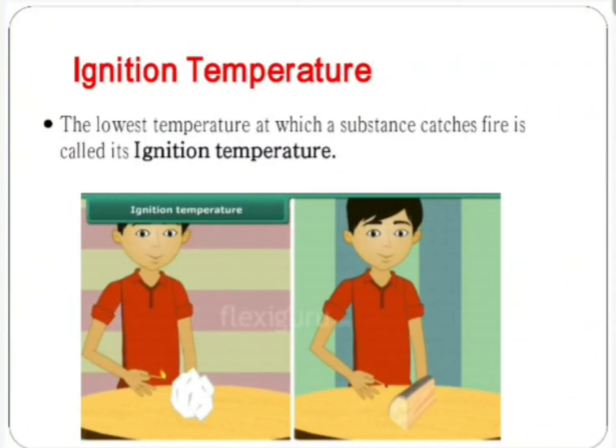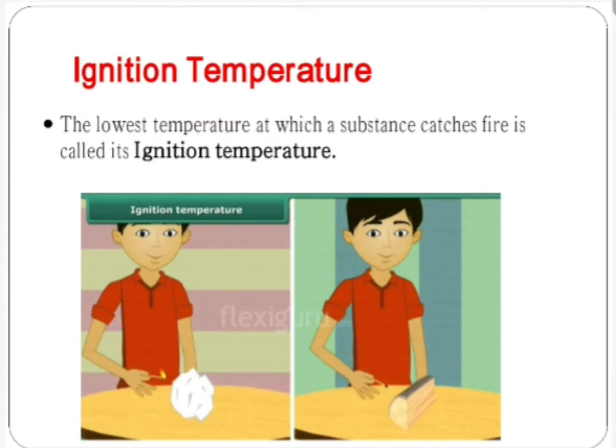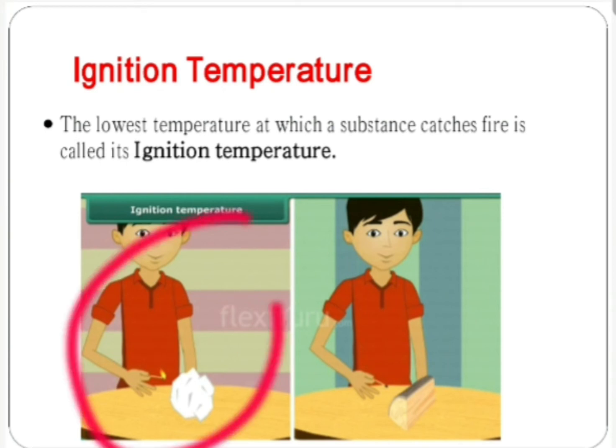Next point is ignition temperature. The lowest temperature at which a substance catches fire is called its ignition temperature. Now examples of ignition temperature: pieces of paper.